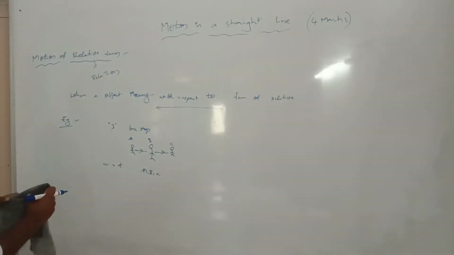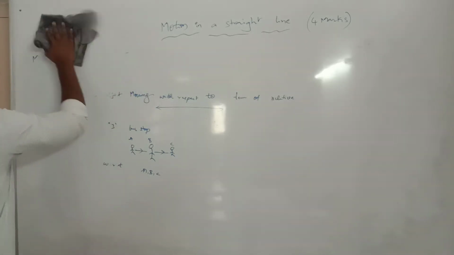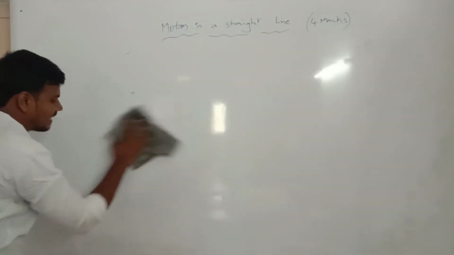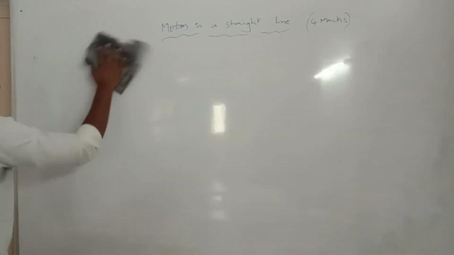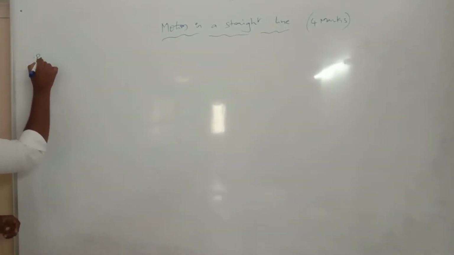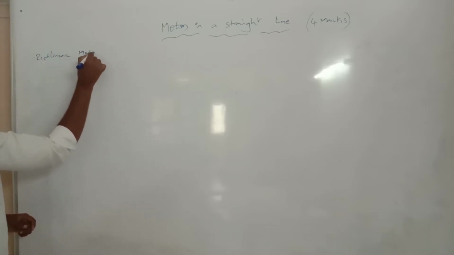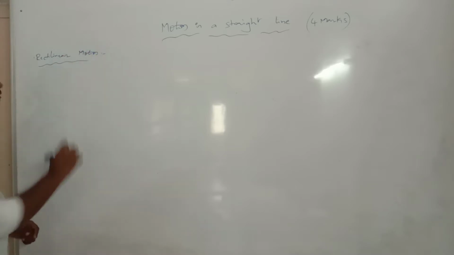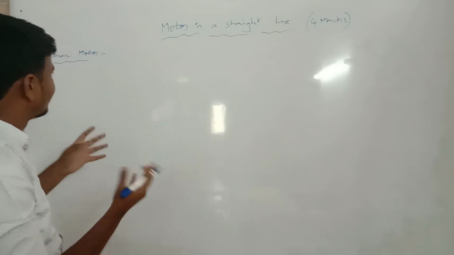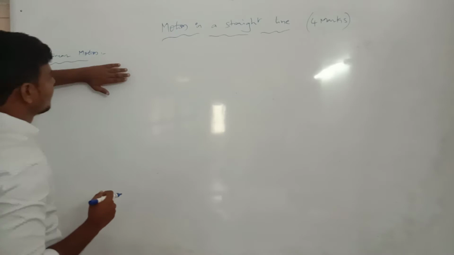Now next one, definition. Rectilinear motion. What is the definition of rectilinear motion, and what is the best example of rectilinear motion? We are going to rectilinear motion. First we are going to the title word, rectilinear. The same word is indicating this: